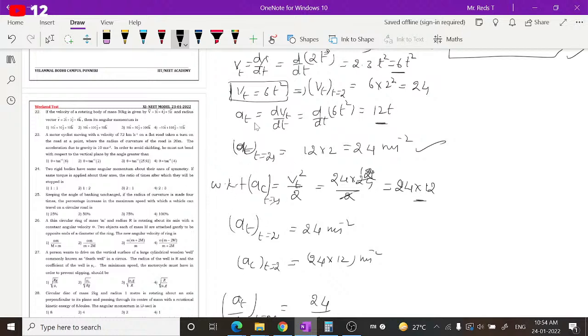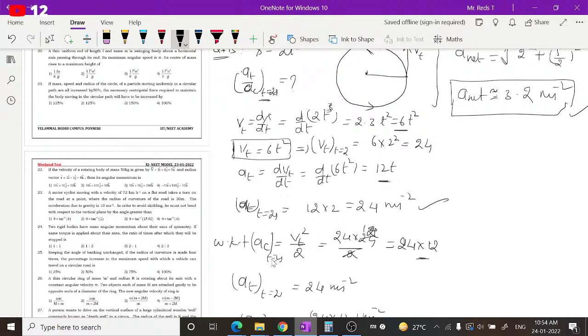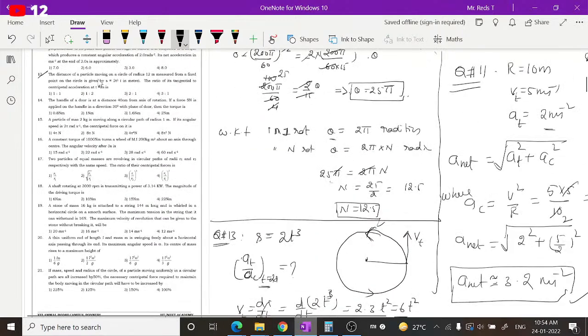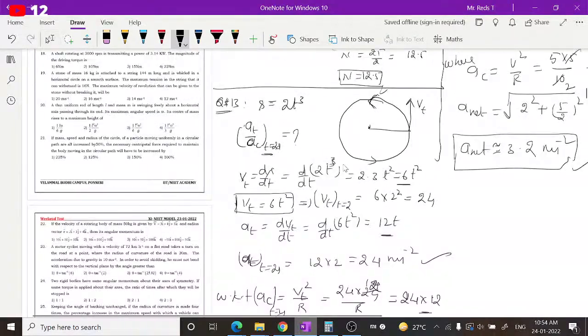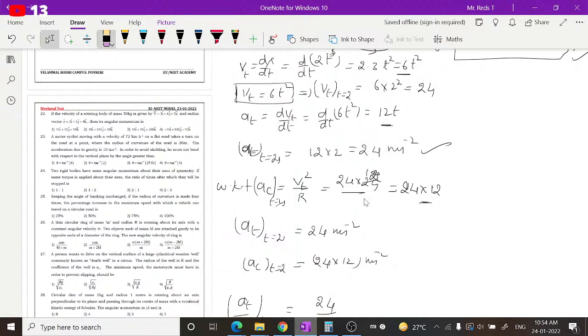V square by r. Wait. I think we did some little mistake here. So centripetal acceleration should be v square by r, but we have taken v square by 2. A small mistake we did, guys. V square by r. What is the r value? You see the question. It is having a radius of r is equal to 12 meter. So by 12. So here it should be 12.